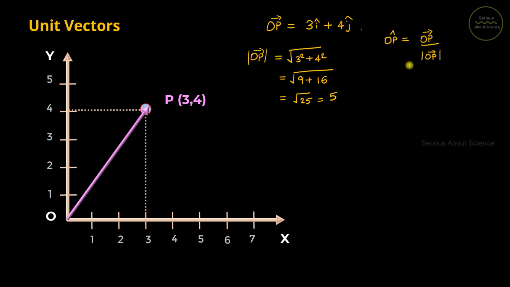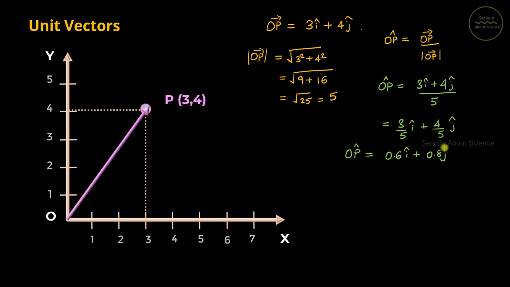Now substituting this in the formula of unit vector, we can write unit vector along OP is given by vector OP, that is 3 i cap plus 4 j cap whole divided by modulus of vector OP, 5. Or we can write it separately as 3 by 5 i cap plus 4 by 5 j cap. And if I simplify, again it becomes unit vector along OP is 3 by 5 is 0.6 i cap plus 4 by 5 is 0.8 j cap. That is the expression for unit vector.